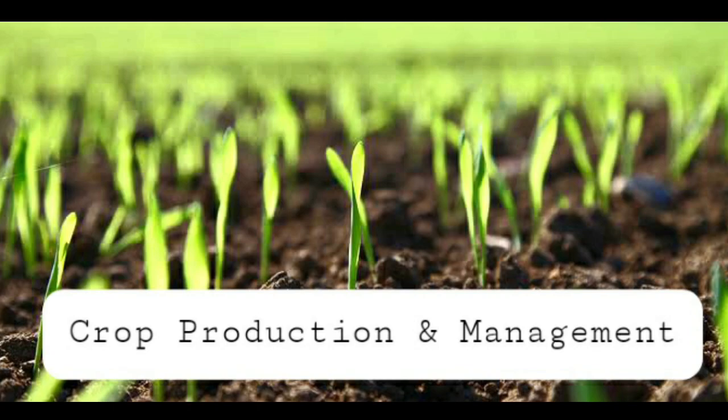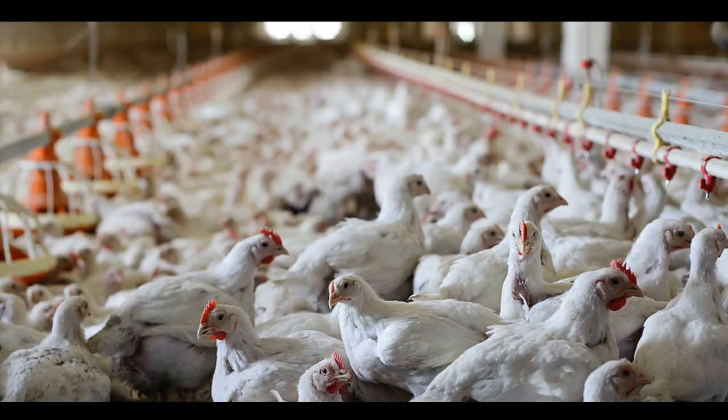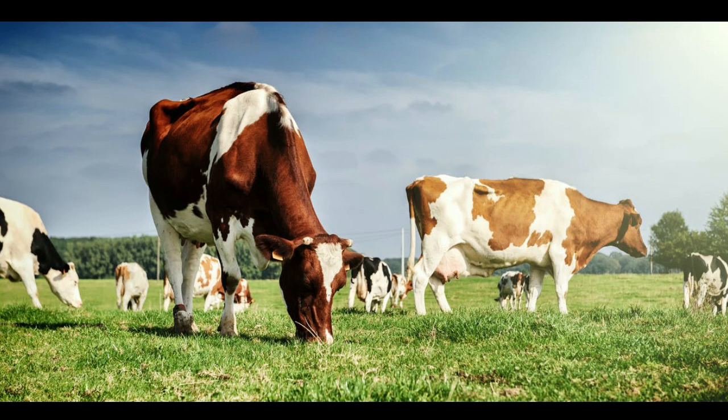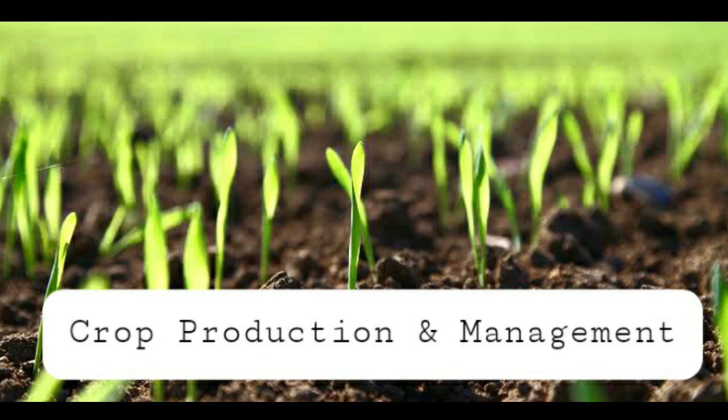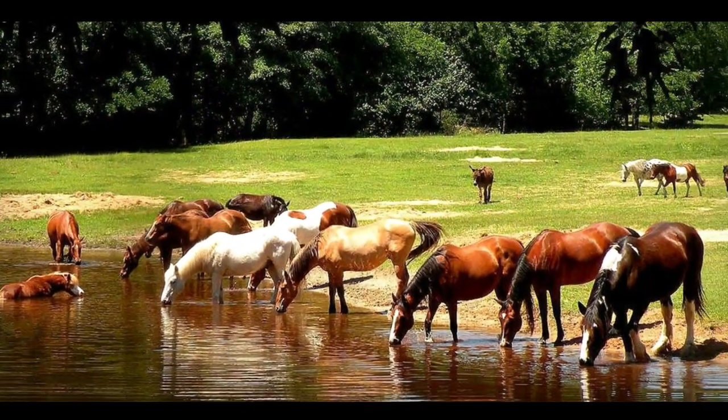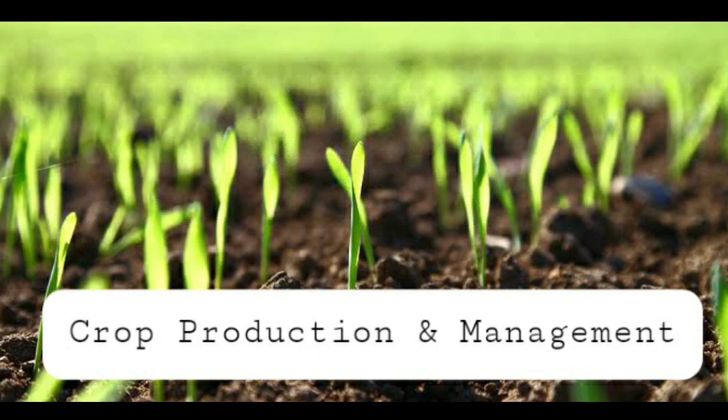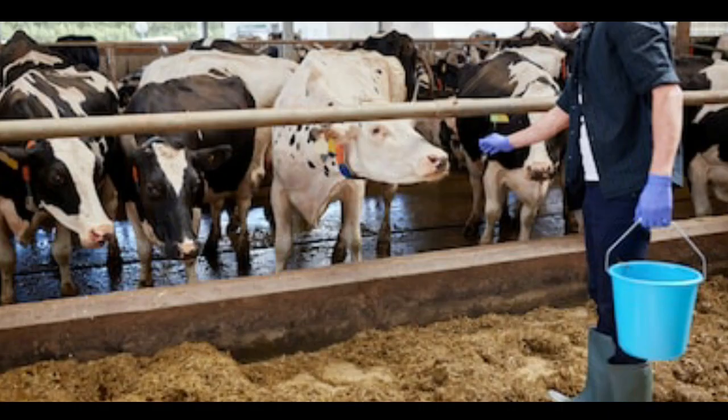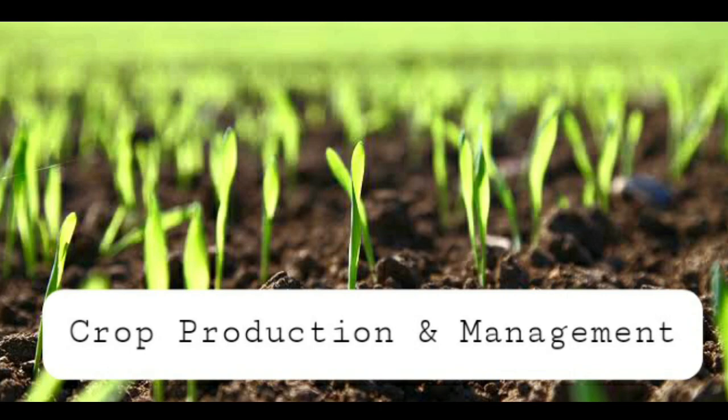Food is also obtained from animals, for which animals are reared. We have just seen that the process of crop production involves a number of steps like selection of seeds, sowing, etc. Similarly, animals reared at home or in farms have to be provided with proper food, shelter and care. When this is done on a large scale, it is called animal husbandry. So, rearing and management of animals on a large scale is called animal husbandry. This is also part of agriculture.